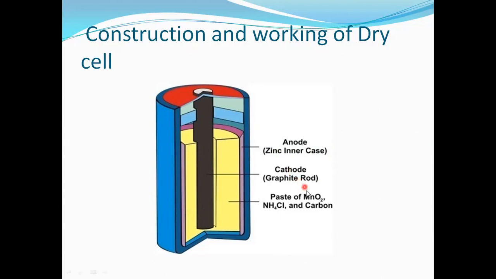Graphite rod plus manganese powder is known to be the cathode, and it contains an electrolyte, ammonium chloride as well as zinc chloride. Ammonium chloride is known to be the electrolyte.